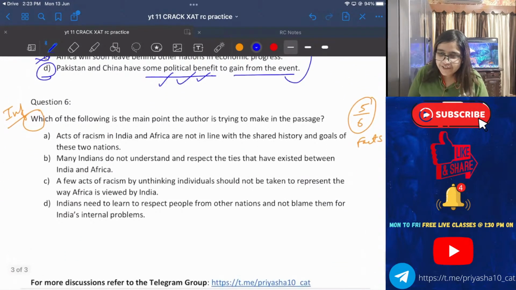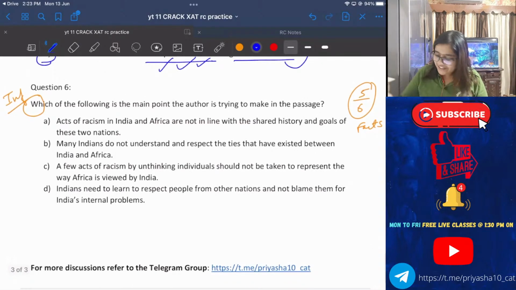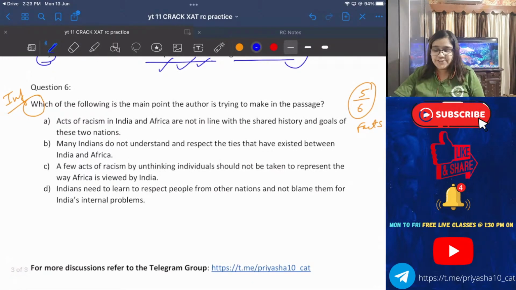Now moving to, yes Avinash, moving to question number 6, last question for the day. Which of the following is the main point the author is trying to make in the passage? Please tell me your answers. Quickly.